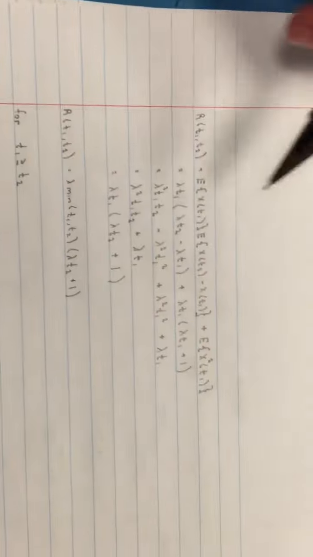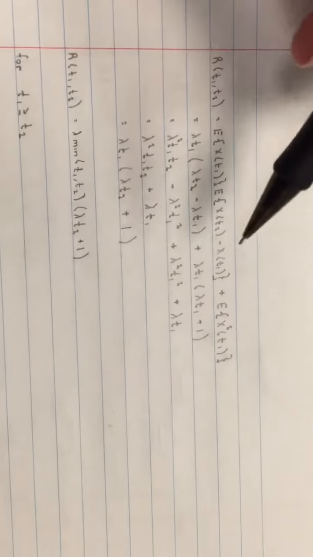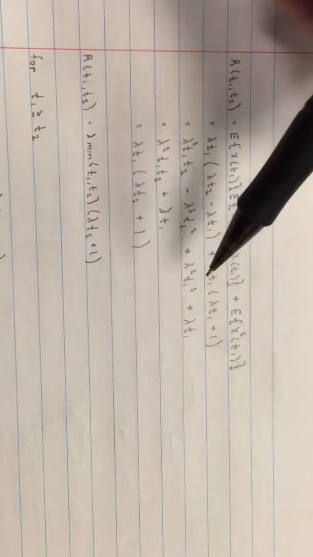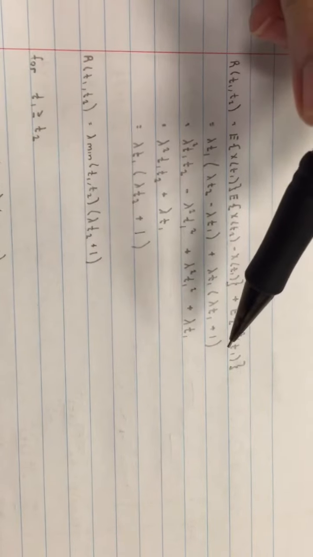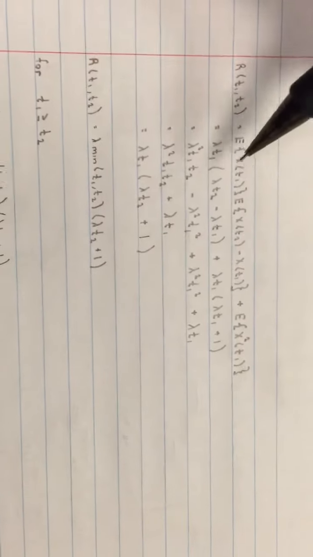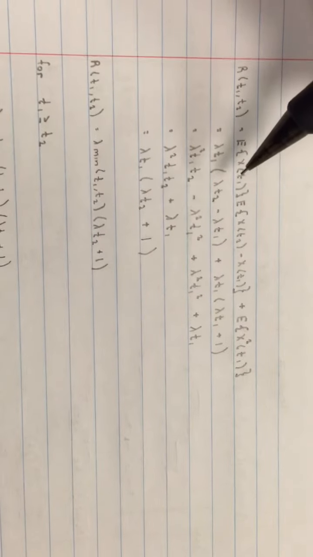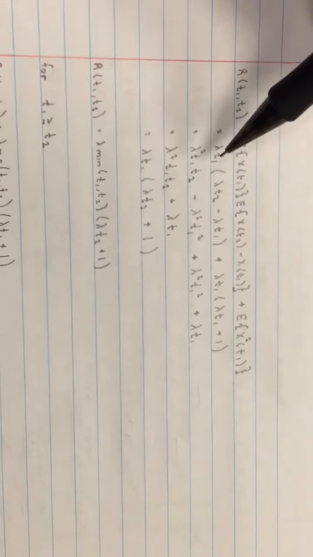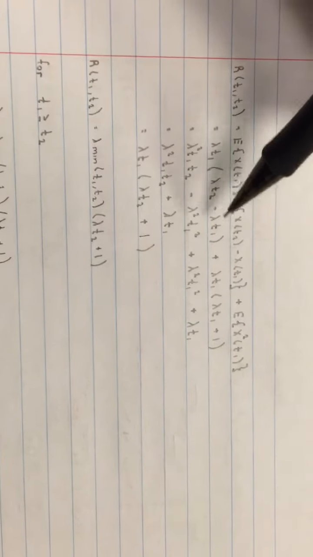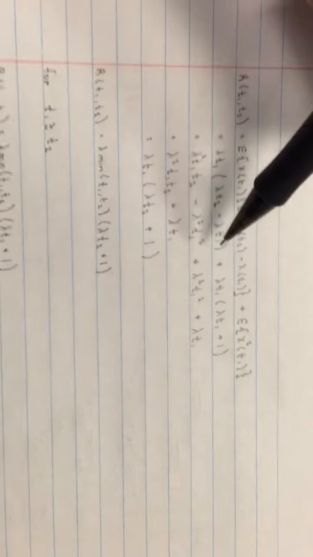So in order for us to find the autocorrelation, we put it back into this formula, and we just put what we found for the second moment into this side, which is lambda t1, because it's with respect to t1 this time, not just t. So lambda t1 times lambda t1 plus 1. The expected value of x of t1 is equal to just simply lambda t1, and the expected value of x of t2 minus t1 is equal to lambda t2 minus lambda t1.